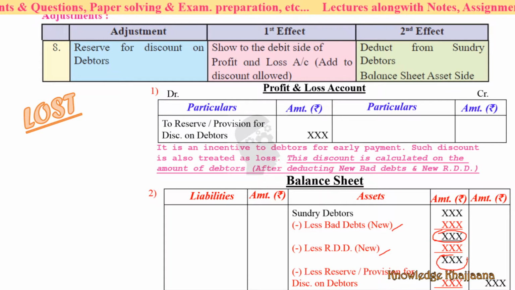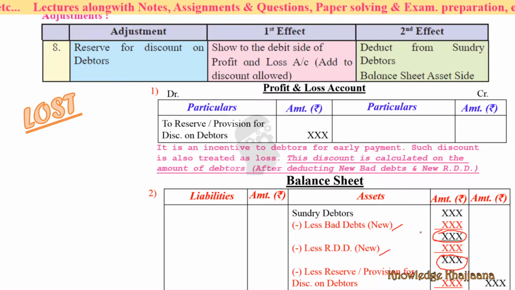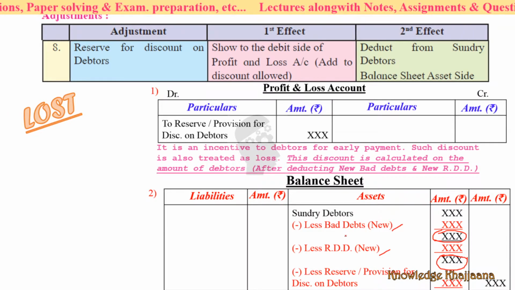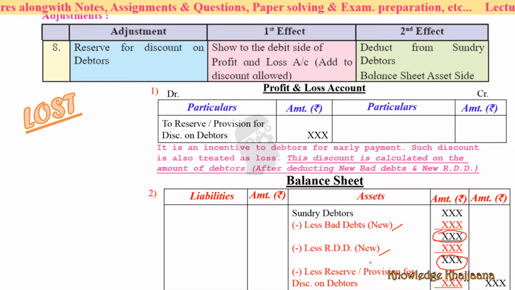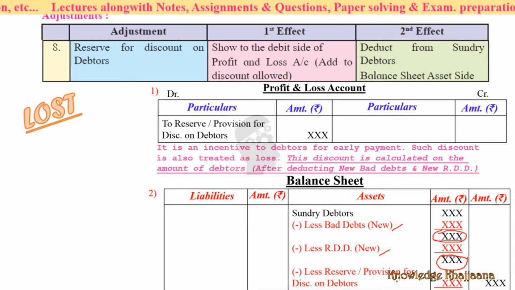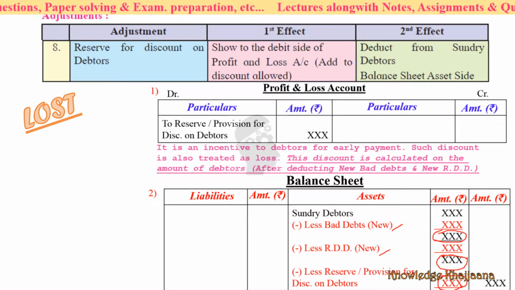Okay, this discount is not given to the debtors directly. This discount is not calculated directly. After deducting the new bad debts, then again after deducting the reserve for doubtful debts, we have to make provision for discount on debtors. Okay, so we'll get this amount, that is discount for debtors.